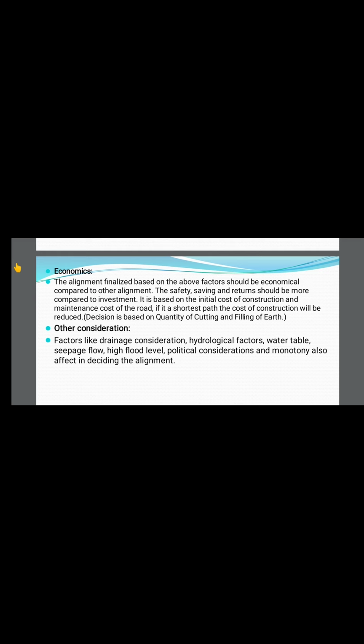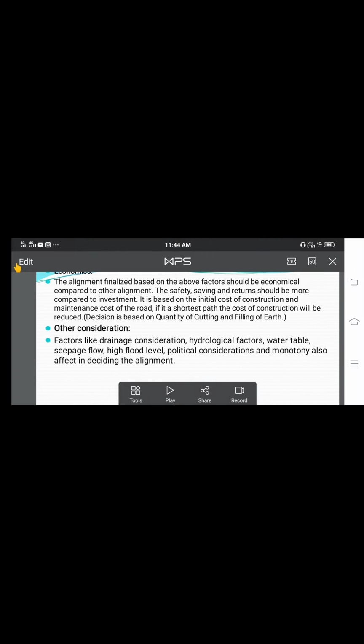Apart from the above factors, there are some other factors: drainage, hydrological factor, water table, seepage flow. These also have to be considered while designing the road system.